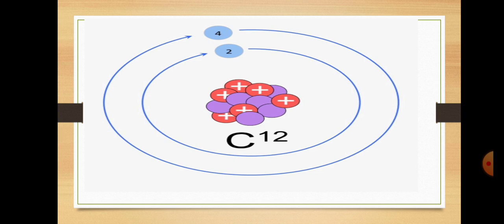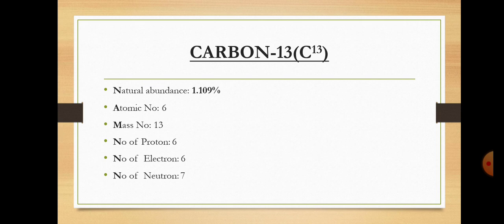So carbon 12 has mass number 12 and 6 electrons. 6 electrons means that 2 electrons can be accommodated in the first K shell, and 4 electrons in the second L shell. Now carbon 13, natural abundance 1.109%, atomic number 6, mass number 13, number of protons 6, number of electrons 6, and the difference is in the number of neutrons.